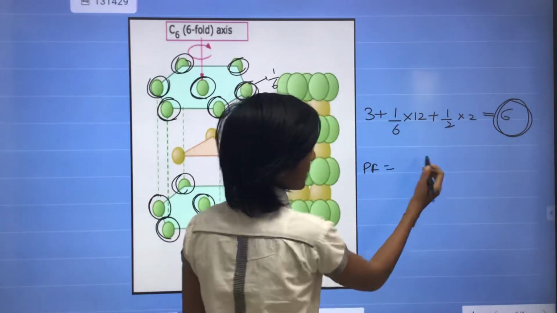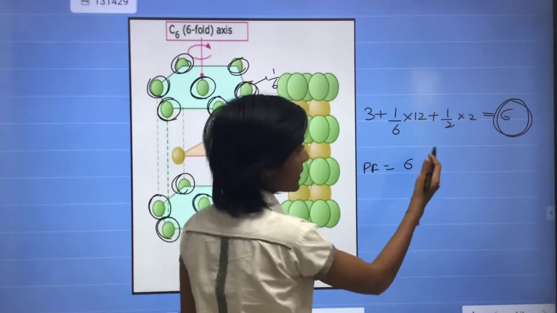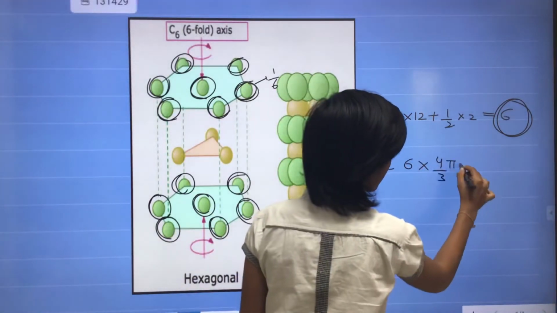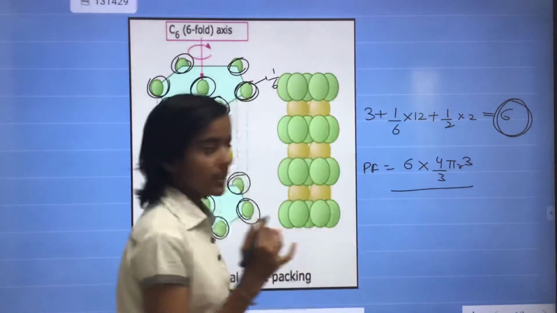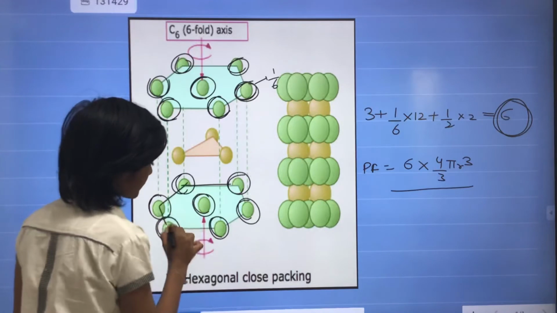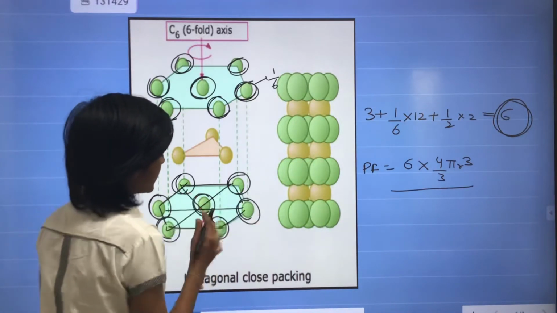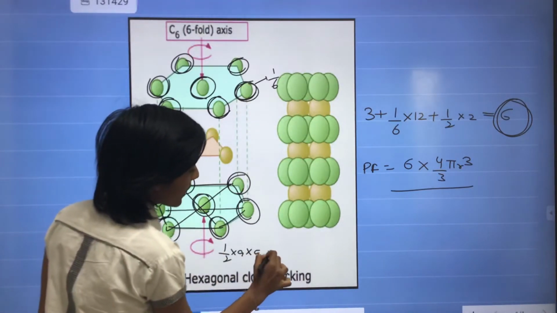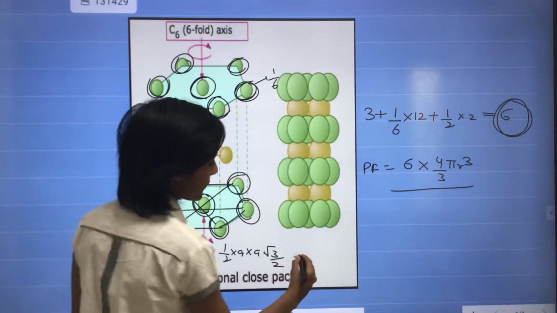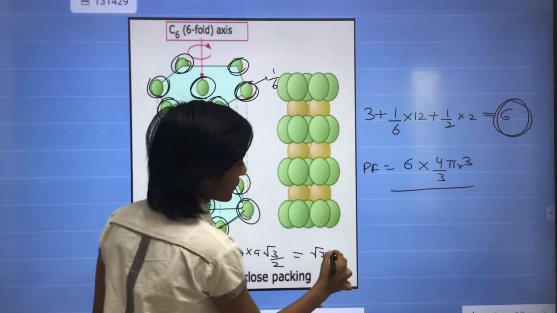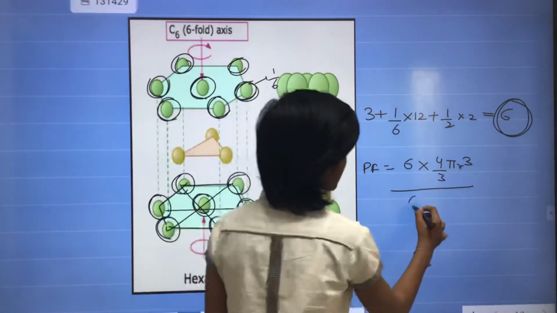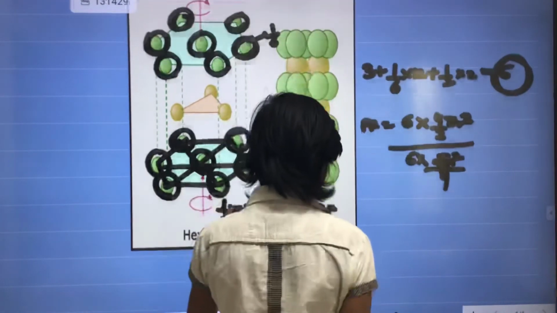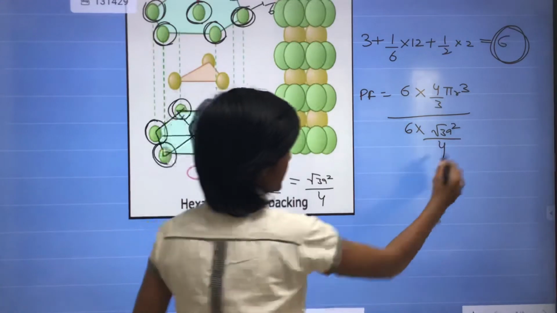So the packing fraction is the effective number of atoms, which are 6, into 4/3 pi r cube, upon the volume. We already discussed that in hexagons, this is the hexagon and 6 triangles are formed and the angles are 60, and the area is half into base into height, which is √3/2, and the value is √3a square by 4, and total triangles are 6, so 6 into √3a square by 4, and into height.